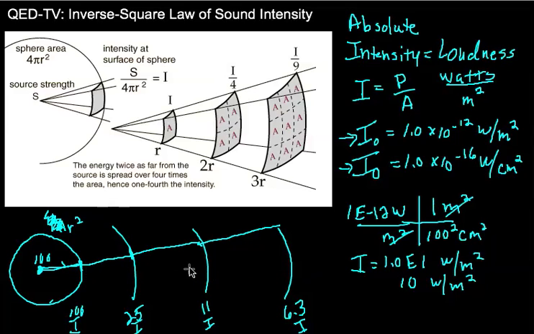Whenever we were trying to find an intensity, we took our power and divided it by our area. So intensity is proportional to 1 over the distance squared. This is called an inverse square law. As you get further and further away, your intensity is going to drop.